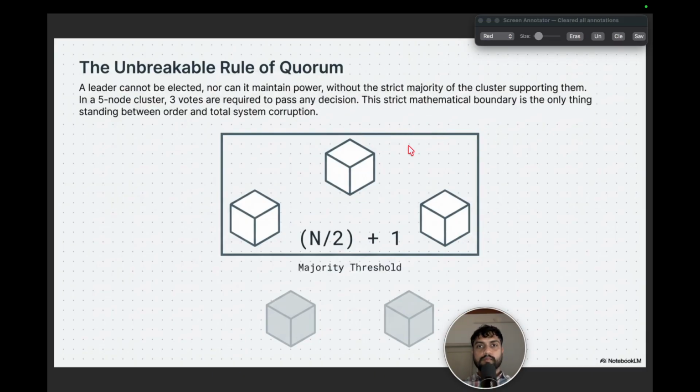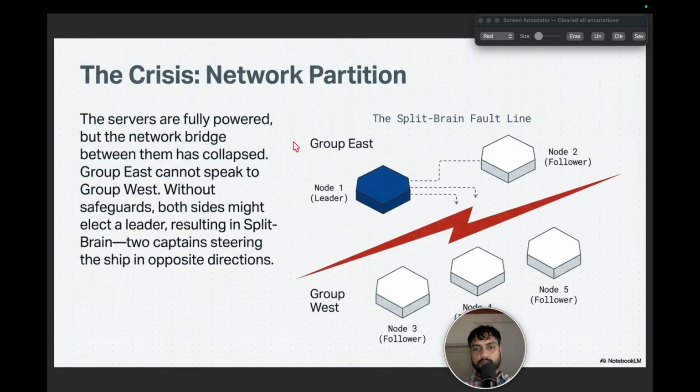Here let's discuss one of the crisis situations where we'll see whether we'll have a split brain scenario or not. So here we have 5 nodes in one cluster, and due to a network partition, 2 nodes get into another network zone, and the other 3 nodes get into another zone, and the 2 nodes which are present in the group East is where the leader is.